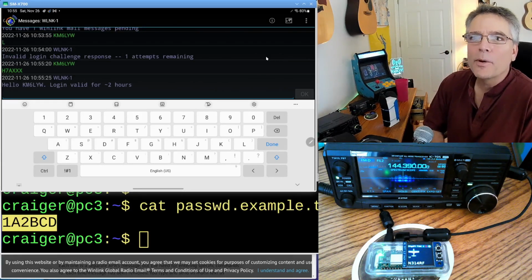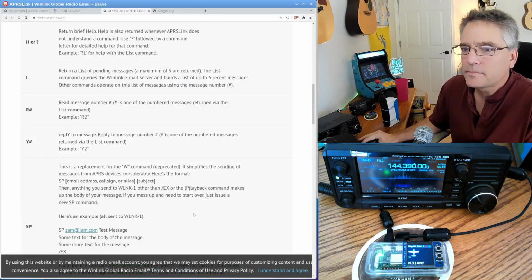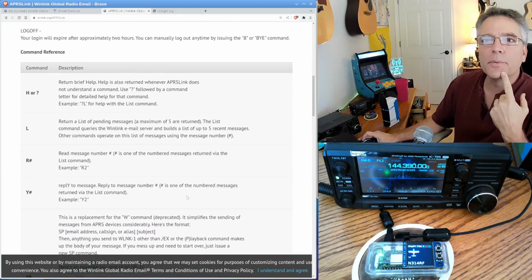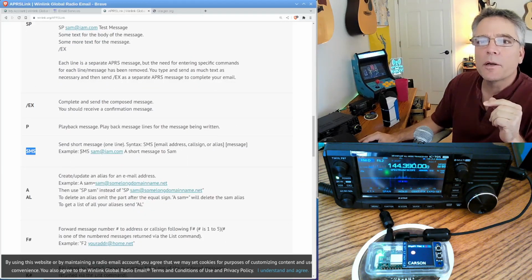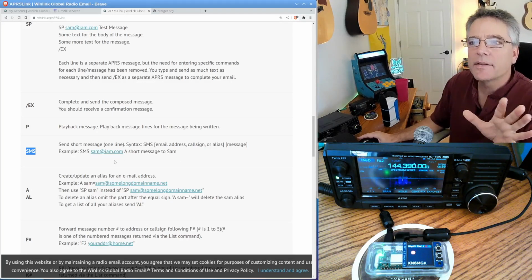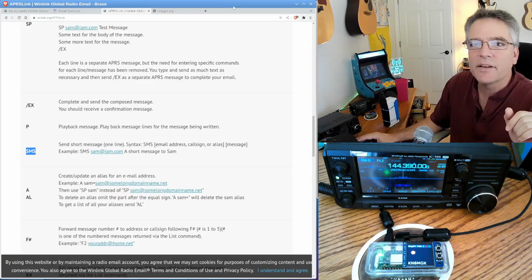All right, so at this point, we want to check our Winlink email, or maybe we can send email. Let me minimize this. So the Winlink commands are pretty simple. What I like to do is the short one. There's one command called SMS, and you just say SMS, then an email address, and then a short message. Again, the constraint here is about 67 characters total.